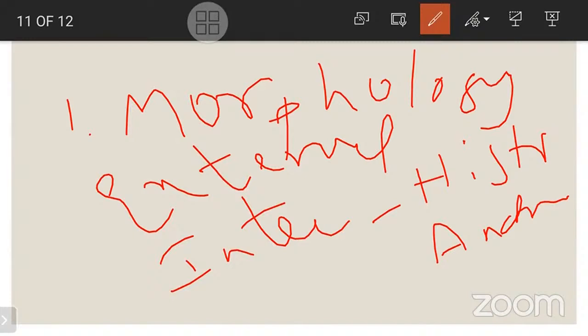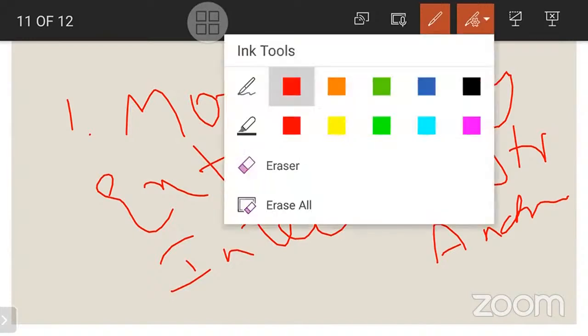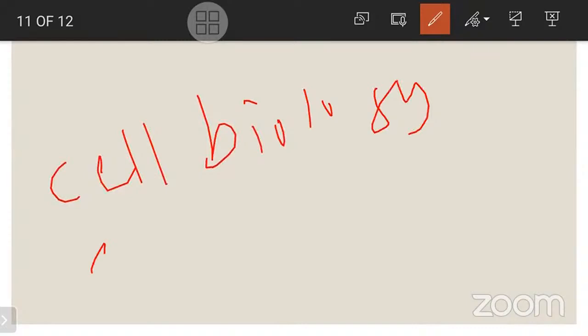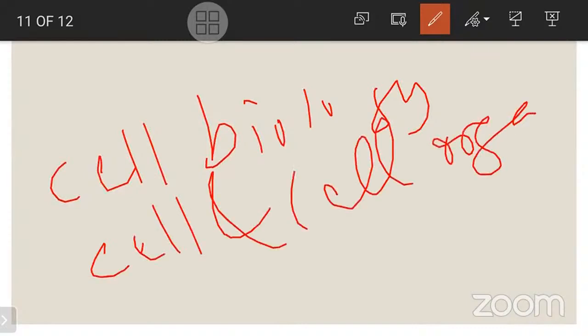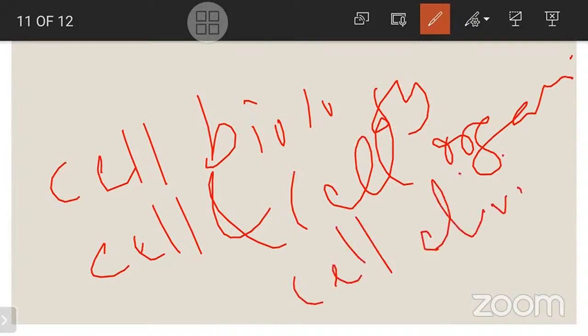And next, cytology or cell biology: the study of structure and functions of cell and cell organelles. Here cell biology mainly deals with the study of the structure of cell and cell organelles. Their multiplication, that means cell division, is also under this. Cell division, mitosis, meiosis, all these things will be under cell biology. So cell biology also plays a major role.